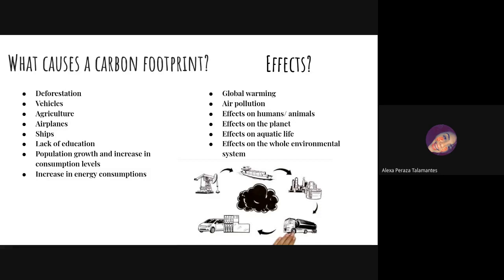Vehicles can cause a carbon footprint because the car releases negative or bad gases into the atmosphere. That leaves a carbon footprint. Agriculture, as you plant things, as you chop down things and manufacture things.